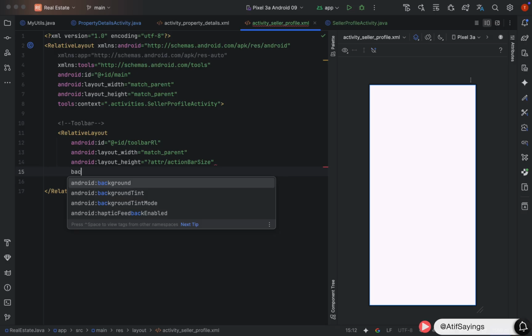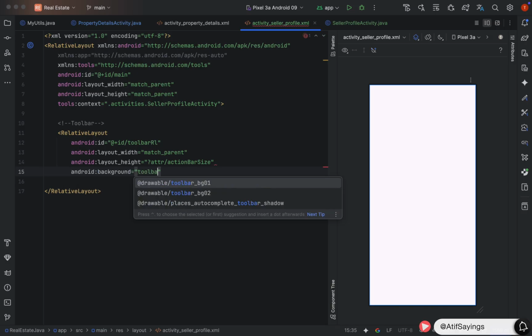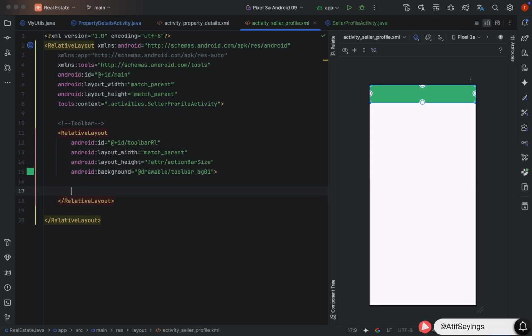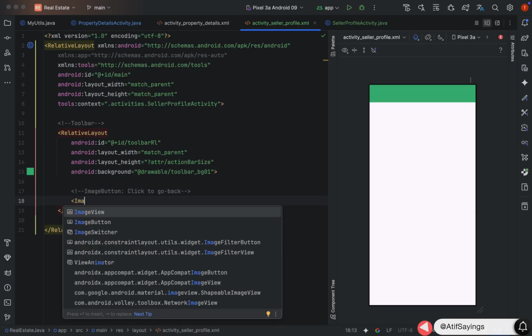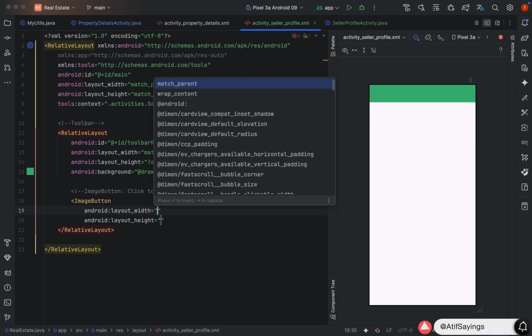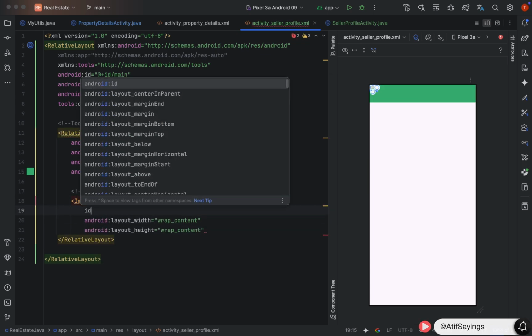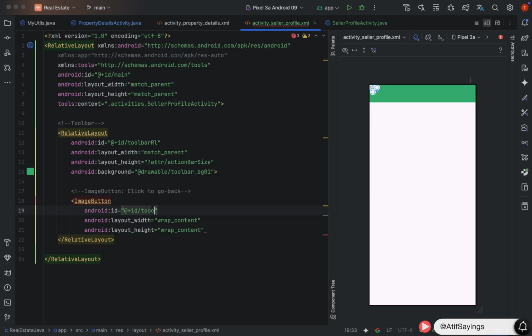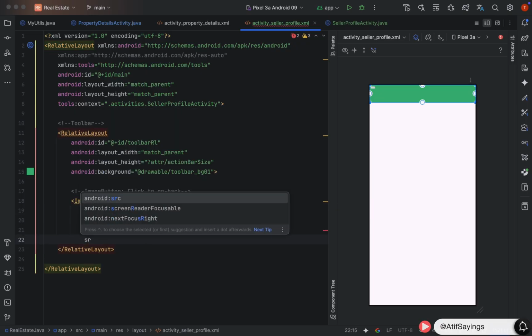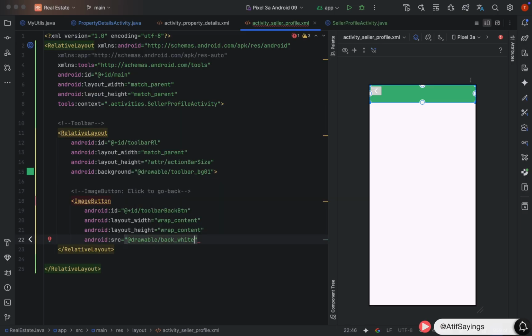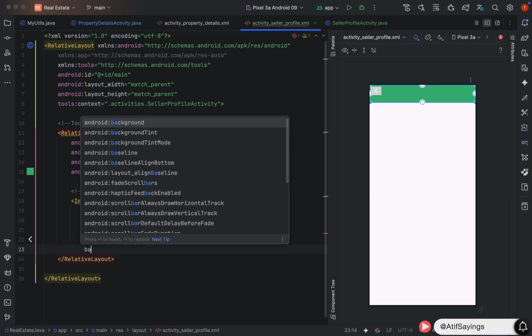Now we will set the background of this relative layout using the property background, which is available in the drawable folder with name toolbar bg01. Inside that relative layout, we are going to create a back button, image button with width and height wrap content. ID of that button will be toolbar back button. Next step is to set the icon in this image button using the property source. Icon is available in drawable folder with name back white.